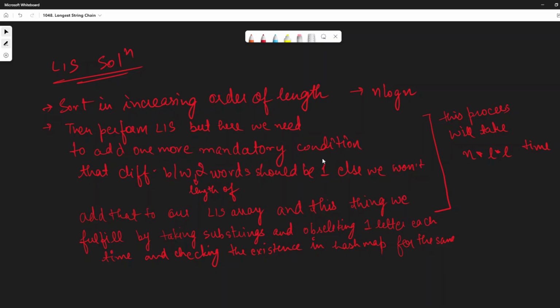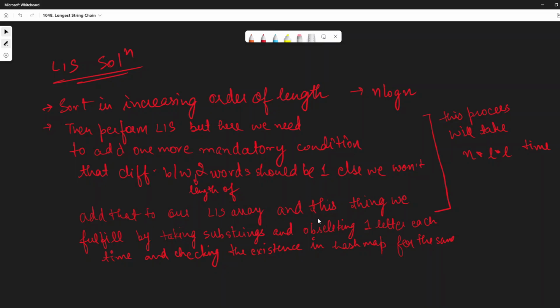So this is the mandatory condition which we are required to add for both of the words, and otherwise we won't add that word to the LIS array. That is the concern we have here while performing the LIS. But how I have modified this solution is that I would not be directly applying LIS here.